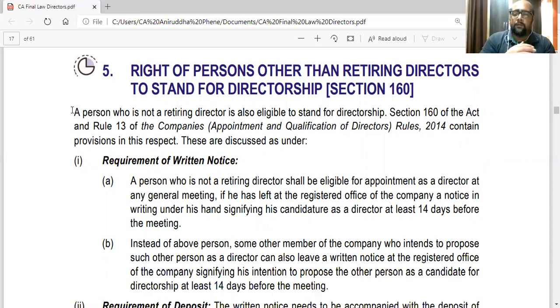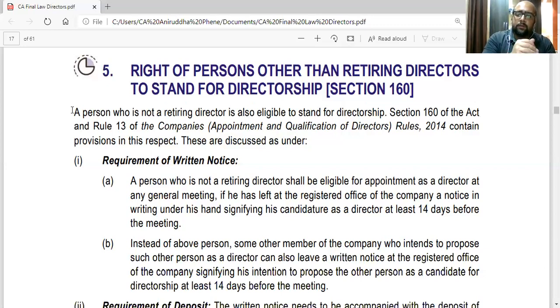In the case which we'll be studying after this, that is section 161, there are some directors like an additional director, or an alternate director, or maybe a nominee director. These directors are never retiring directors. They generally have a fixed term.